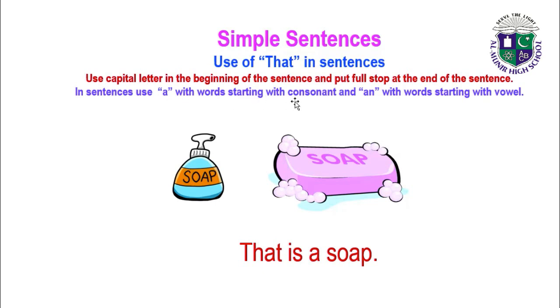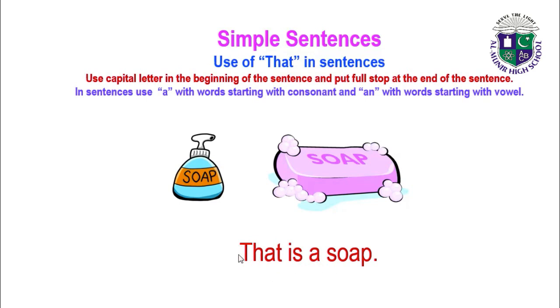In sentences, use A with words starting with consonants, and with words starting with vowel, we use AN. So let's make the sentence of soap. That is a soap.